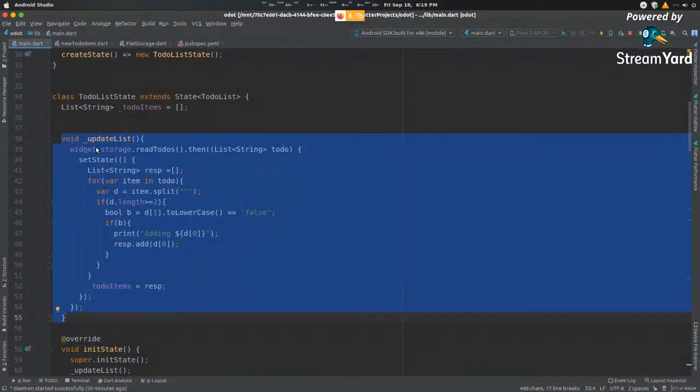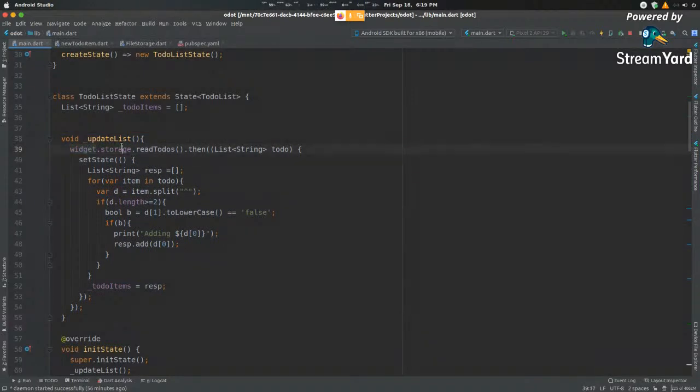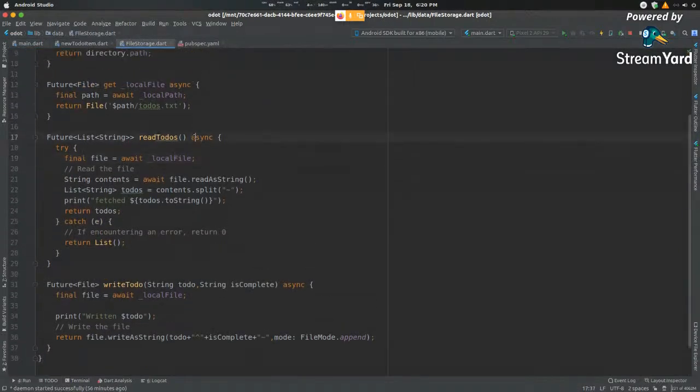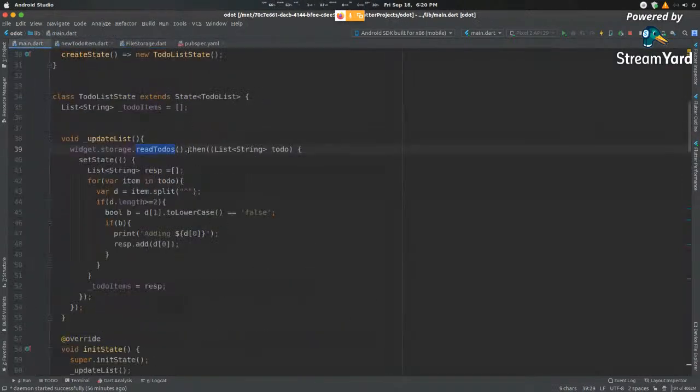This update list lets us, as you can see, access the storage. We are reading all the to-do lists. Since it is an asynchronous function, we need to wait for it to complete, so hence this then clause comes into play. Once we complete it, we get this to-do list. Then inside here, we call set state. For every item inside here, we again split it into completed and non-completed using the basic split mechanism that I designed a little bit earlier.